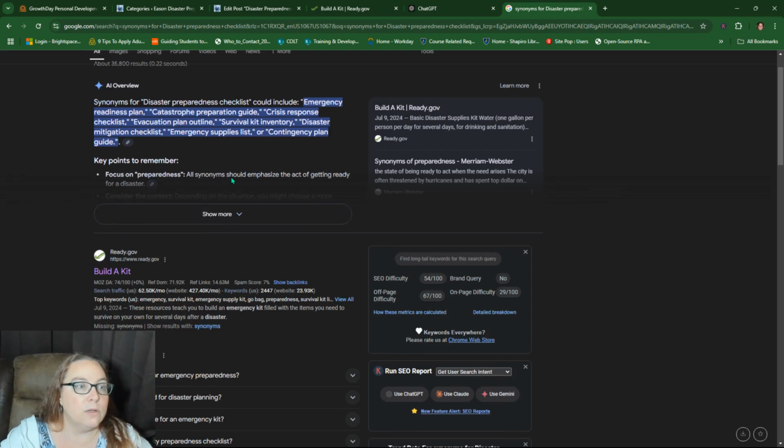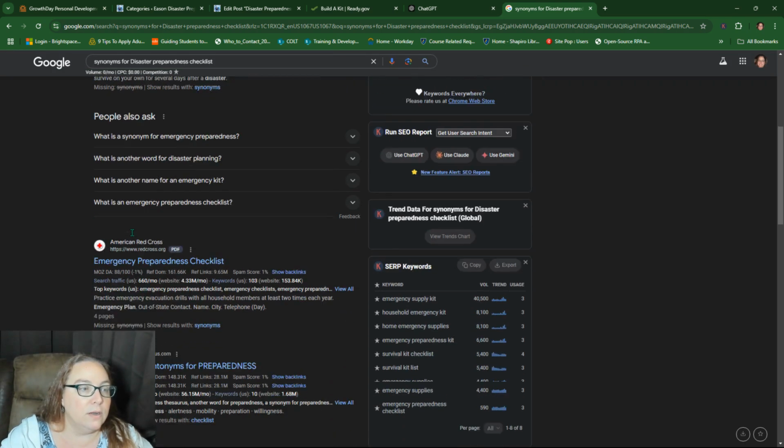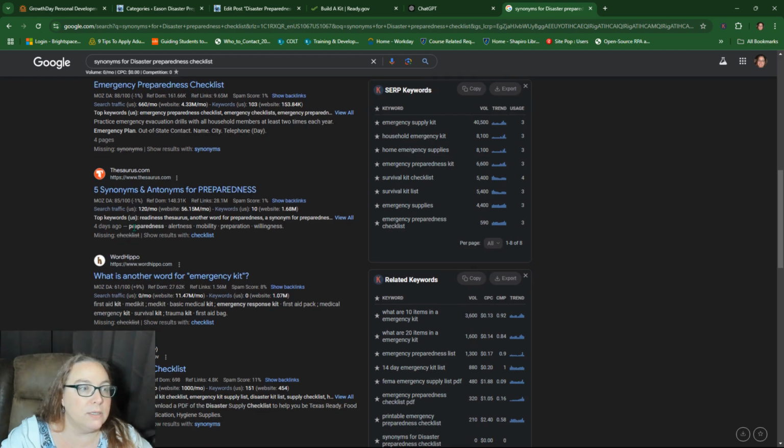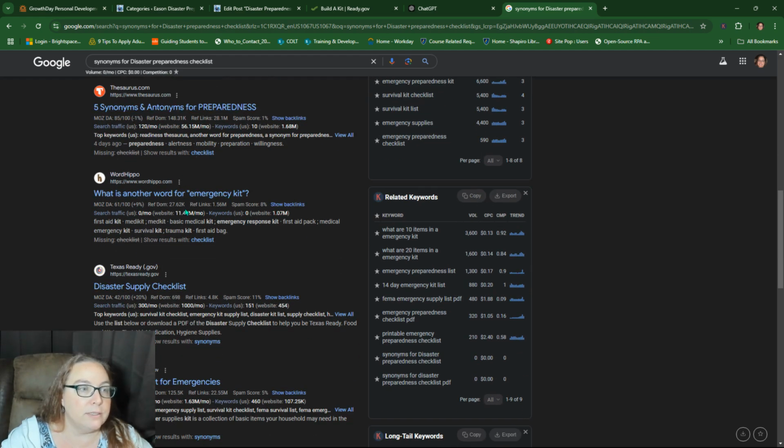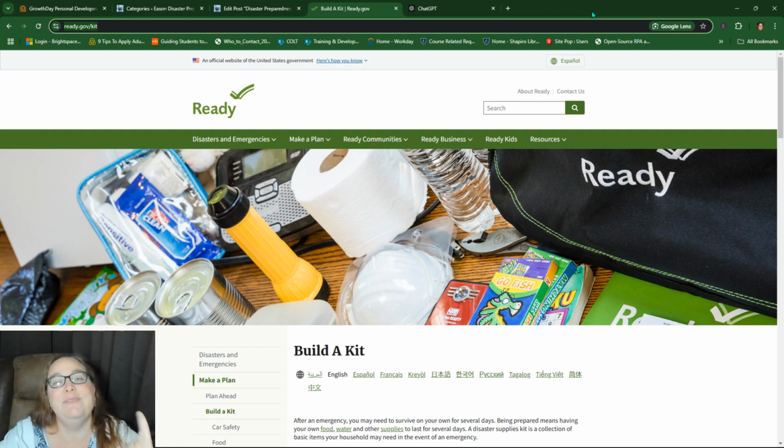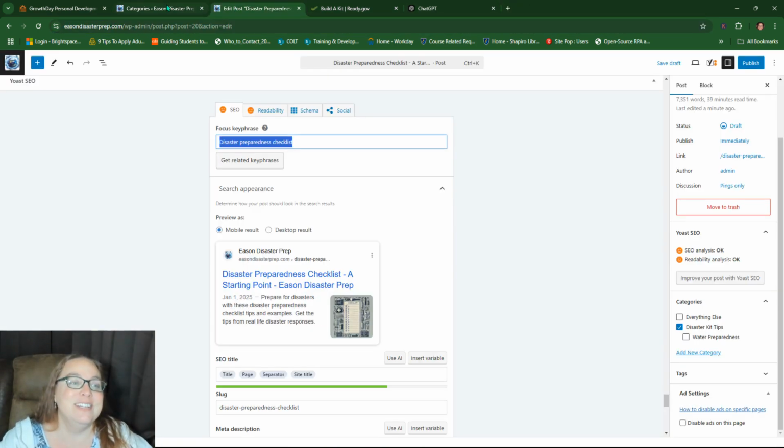So focus on preparedness. All synonyms should emphasize the act of getting ready for a disaster. You can look through and see what they have in here for preparedness. What is another word for emergency kit? First aid kit is not the same thing as emergency kit. Survival kit. Those are completely different things. So annoying. Anyway, see what I mean? I am way better than AI on my stuff.